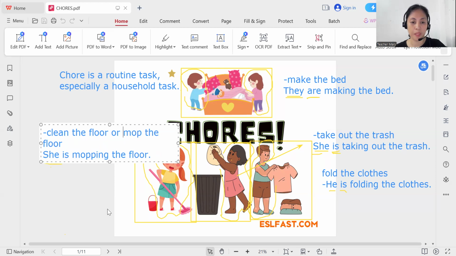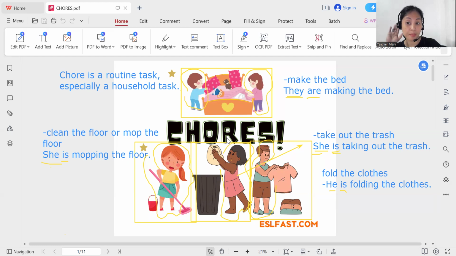Next one we have, what is that? If you said this is clean the floor or mop the floor, then you are very good. Good job. The next one we have, that is take out the trash.